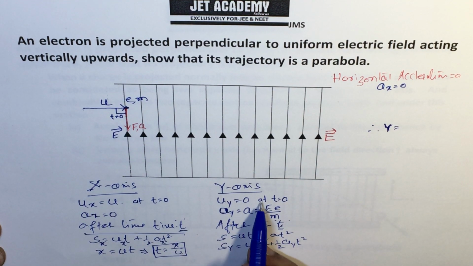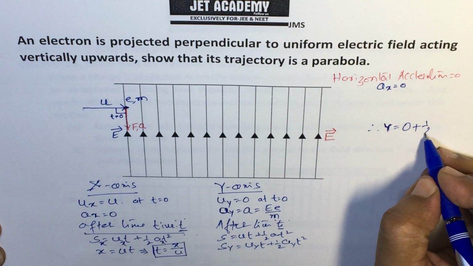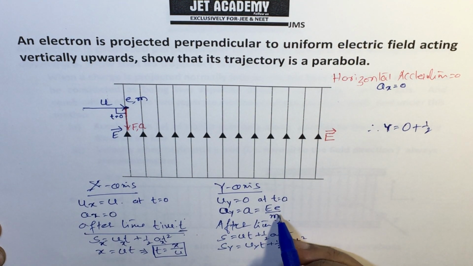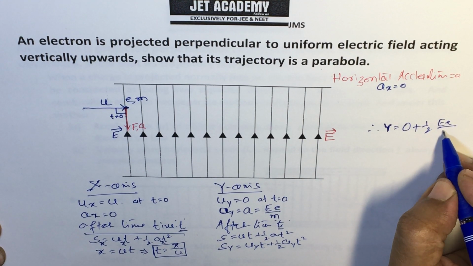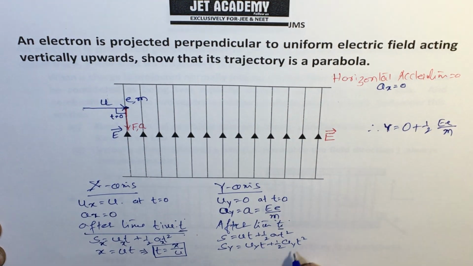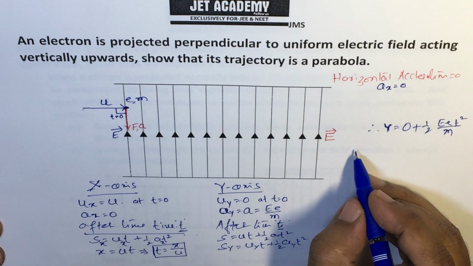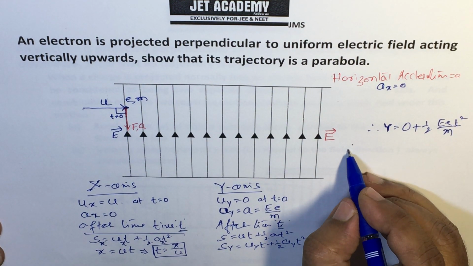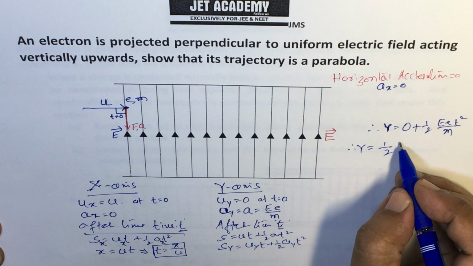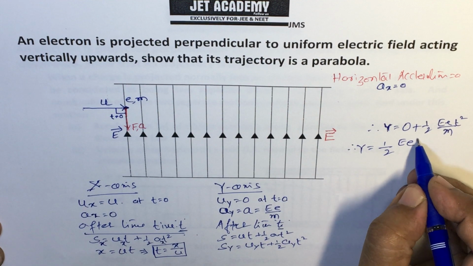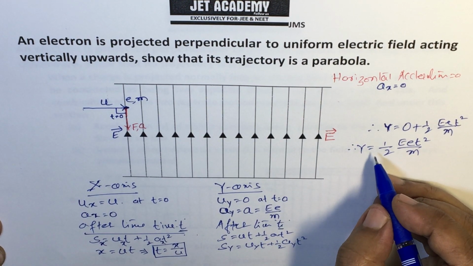The initial velocity uy at time t equal to 0 is 0, plus half ay, where ay is eE by m, times t square. Therefore y is equal to 1 by 2 eE t square by m.